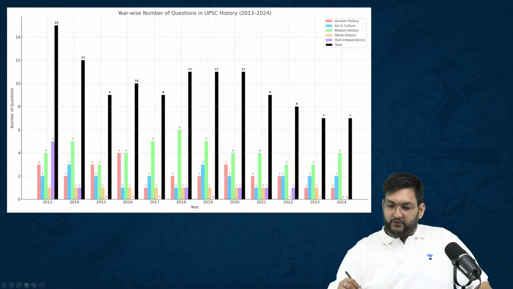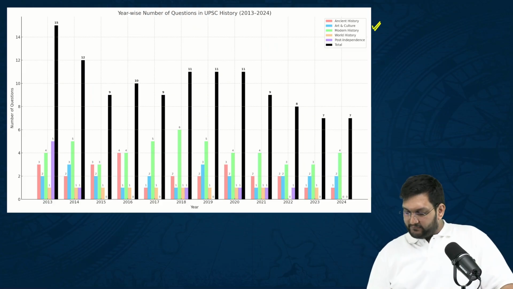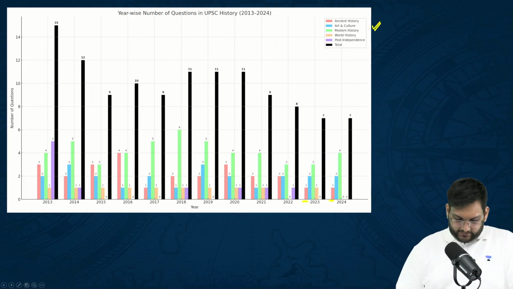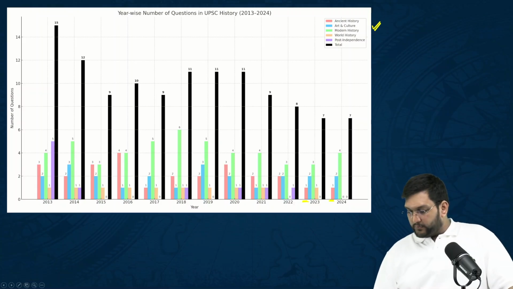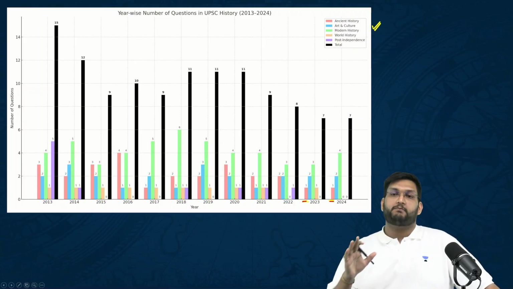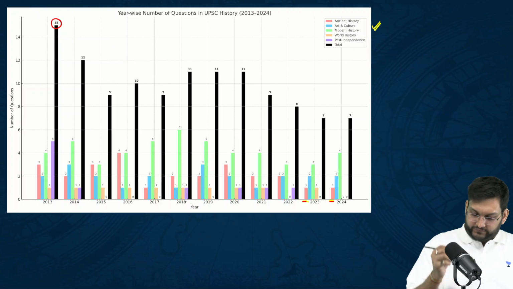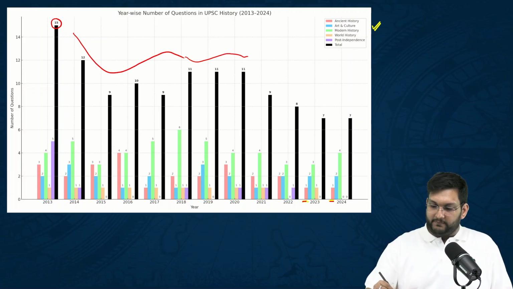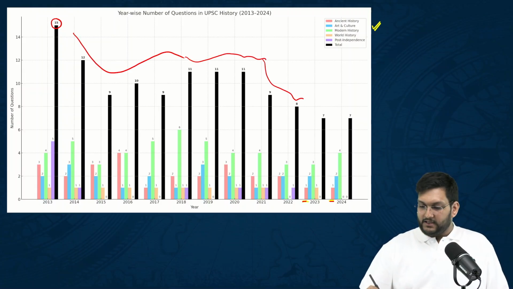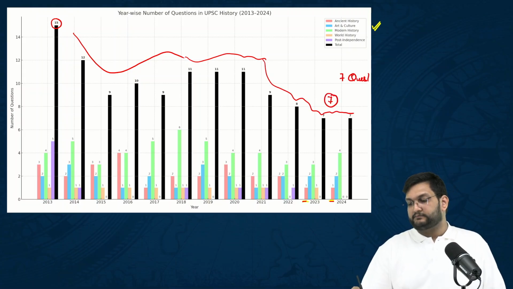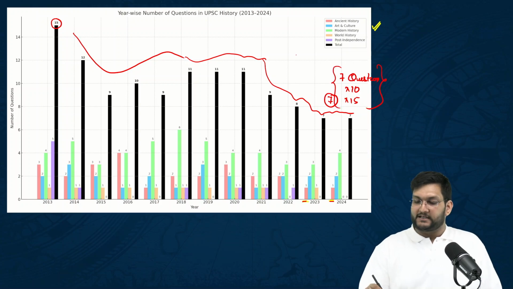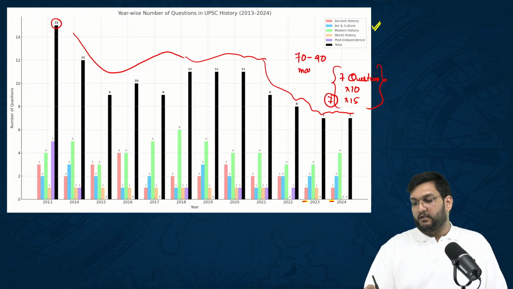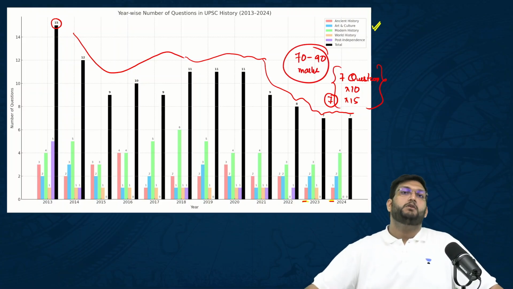I have accounted for this here, which is we've had one question here, one question here, and therefore the total number of questions, you have one and one here. From the high of 15 in 2013, we have had a pattern where it became constant at 11, then has now become constant at 7. 7 questions into 10 or into 15, if I take into consideration, at least 70 to 90 marks of GS paper 1 are locked into history.